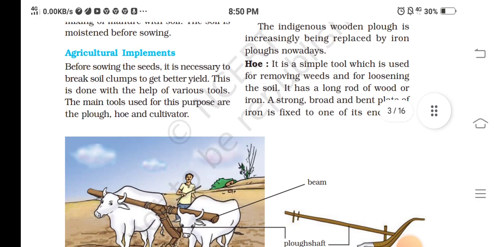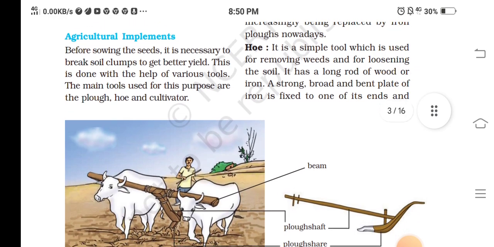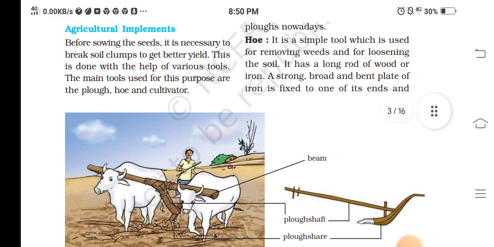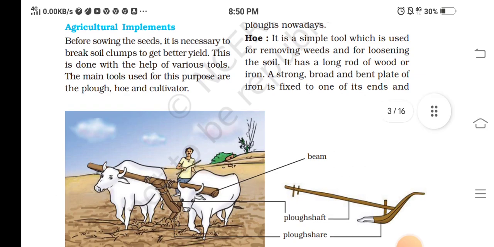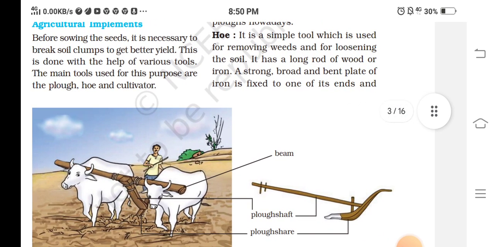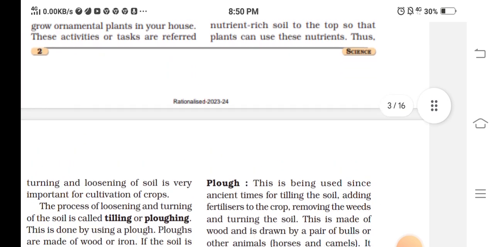Agricultural implements. Before sowing, the seed, it is necessary to break the soil clumps to get a better yield. This is done with the help of various tools. The main tools used for the purpose are the plow, hoe, and cultivator. Plow.